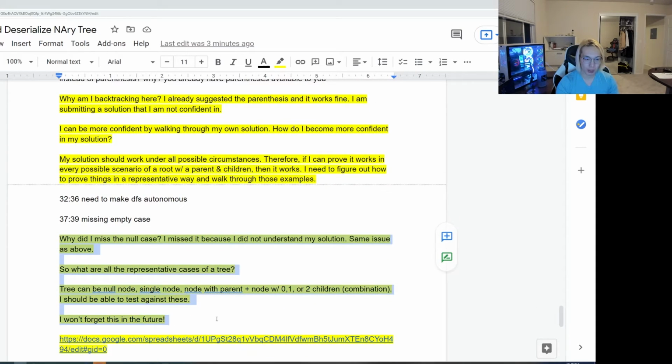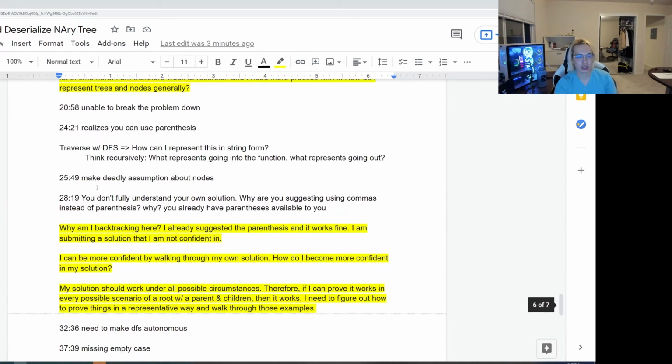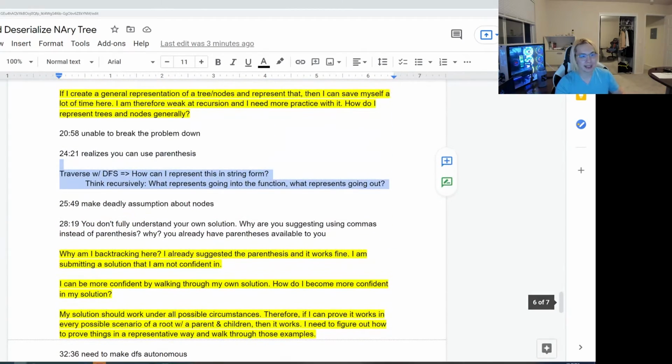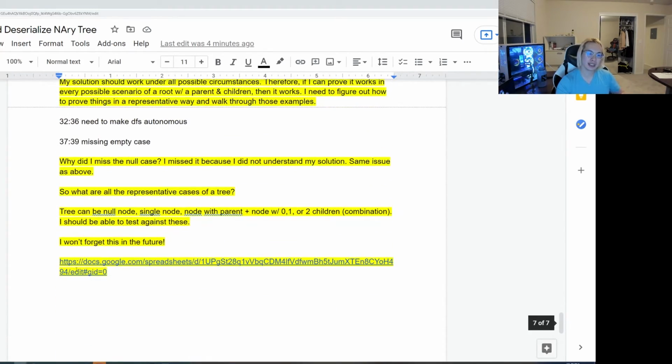Next one, why do you miss the null case? It really comes down to the class. But even then, if you said there would be a null and you support it, then you need to be able to test it against every single case. Again, this ties back to being able to think about recursive problems and tree problems in general. So had you started off on this step and had a little bit more comfort in solving tree problems, then I think this would have easily saved you the first 20 minutes of the problem. And so this is the big takeaway, I think: being able to do more DFS problems and to walk through the example. So let's actually look at how you would record this in a practice diary.